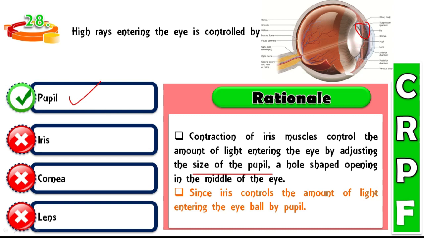Here in the picture you can see the iris, since the iris controls the amount of light entering the eyeball through the pupil area. Here you can see the pupil. So this is the area controlling the light rays entering the eye.